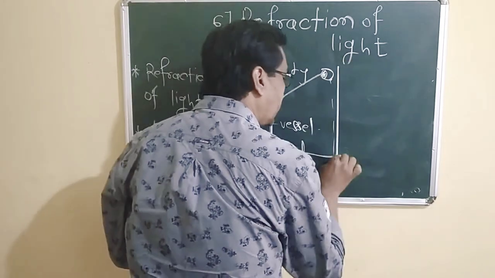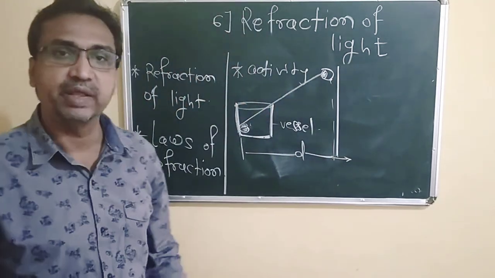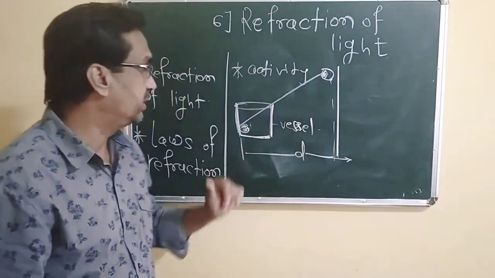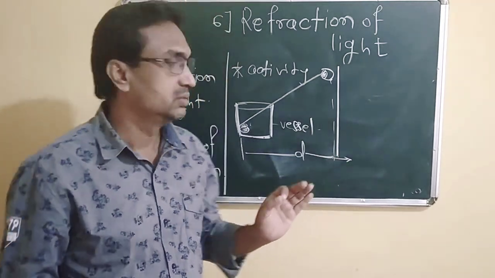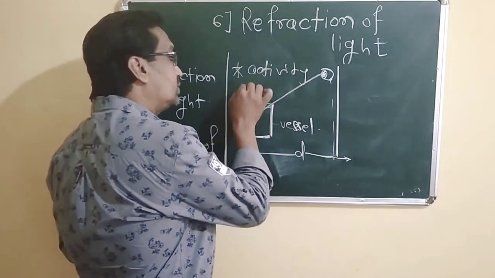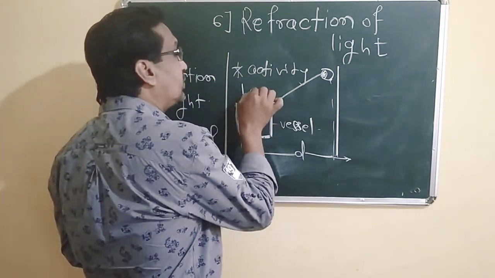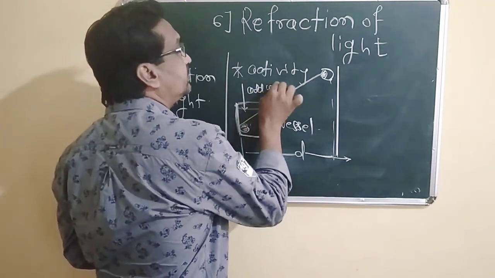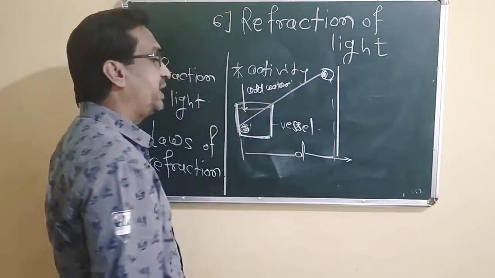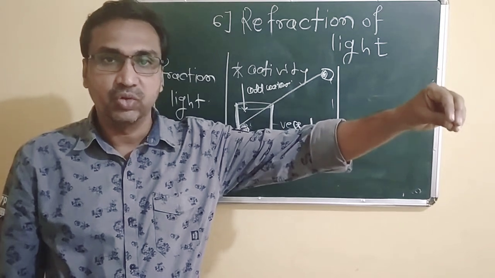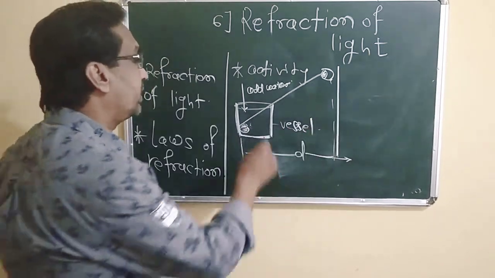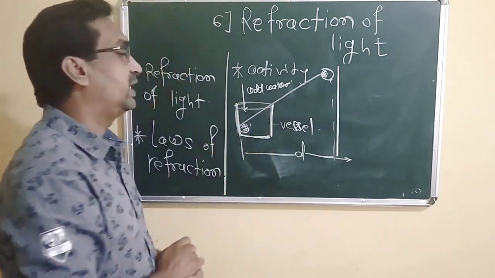Here is the position where we can't see this coin. After that, tell your friend to add water in this metallic vessel.